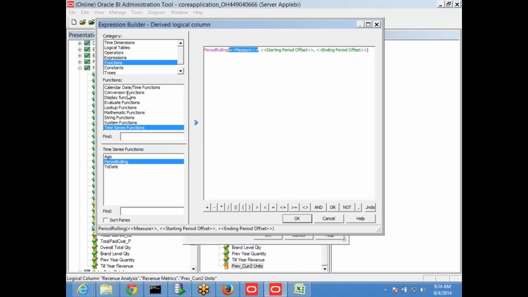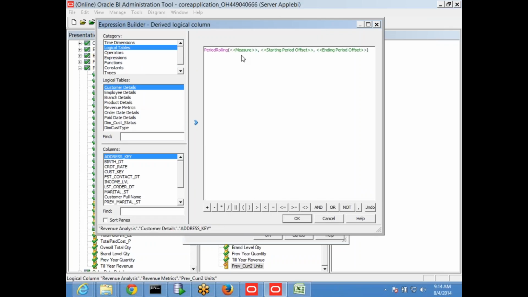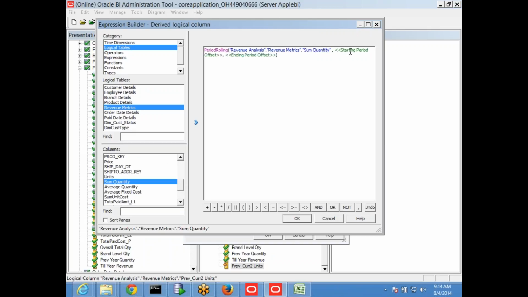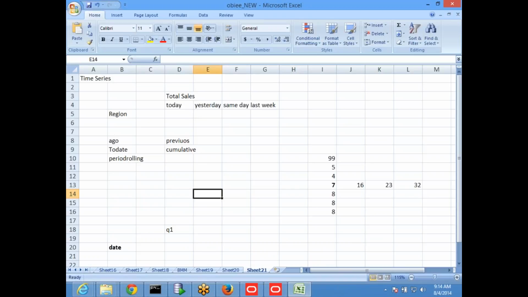So measure as usual, on which column you want to calculate this, and I'll just choose this measure as starting period offset, ending period offset. Always current record, wherever you are displaying that output, that is a current record. So the bold one is a current. Every record is a current record at that moment. And previous records if you take, starting offset period means how many previous records, ending offset period means how many.